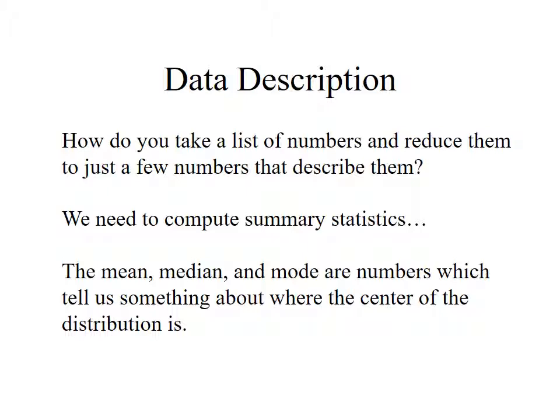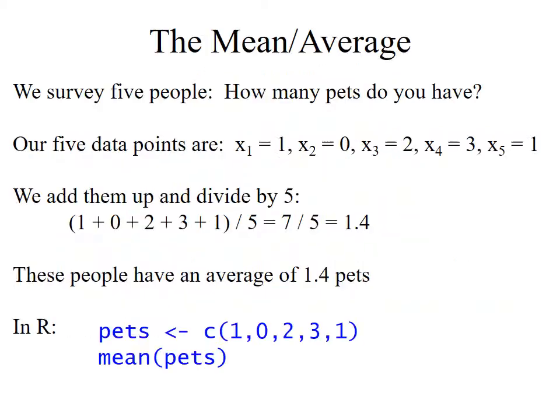So the first thing I want to do, if I've got a big long list of numbers and some are big and some are small, is try to get a sense of where the middle of this list is. Where's the center of that? The mean, the median, and the mode are all numbers which tell us, in slightly different ways, something about where the center of a list of numbers is.